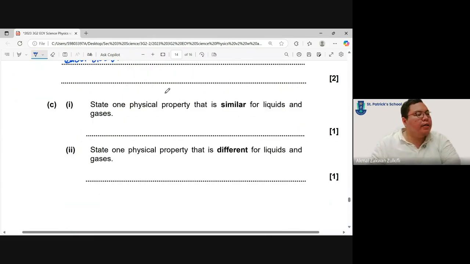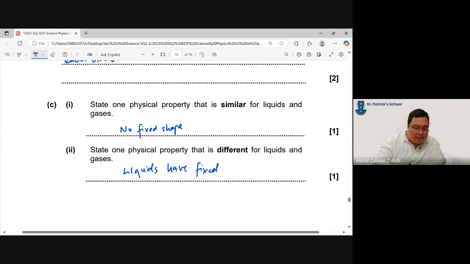State one physical property that is similar for liquid and gases. This one is no fixed shape. And one physical property that is different for liquid and gases is that liquids have fixed volume but gases have no fixed volume.